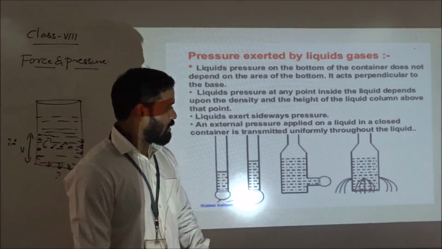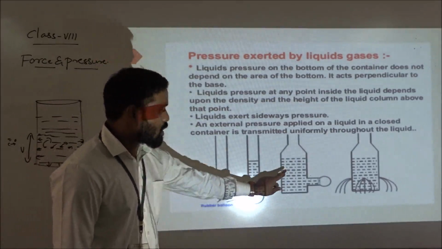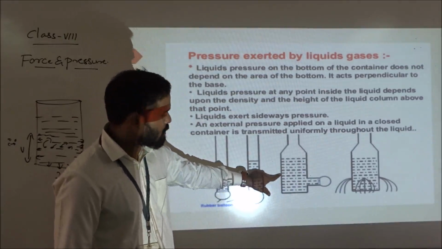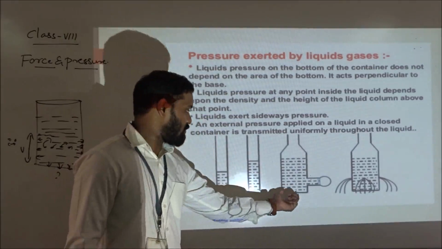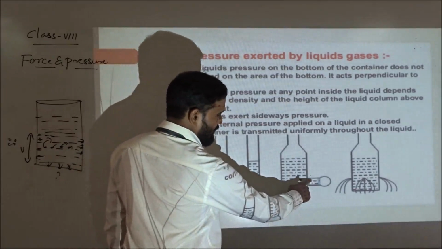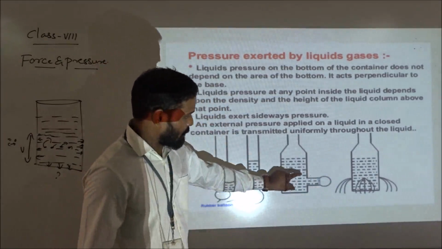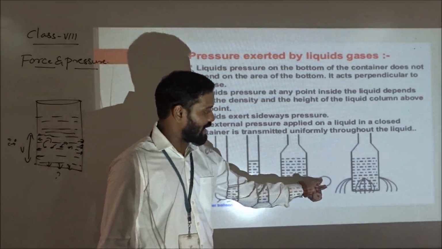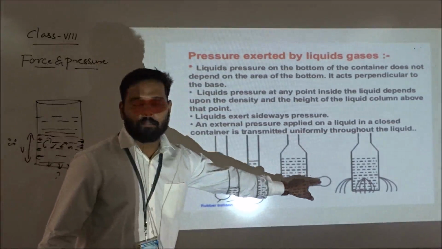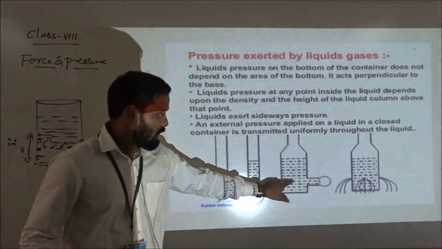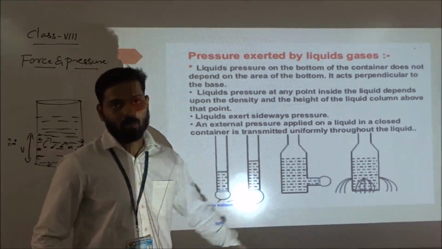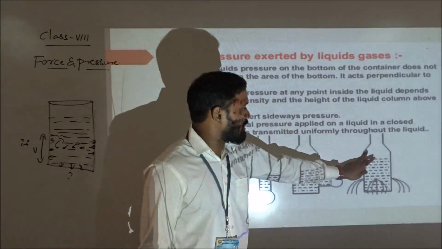And the third case. In the third case you can see, I told you pressure will be exerted in all the corners. In this corner also pressure is exerted, in this one also, in this one also. It becomes more in all the corners. Now you can see in this case the balloon is connected to the side wall. In this case also what will happen? The pressure will be exerted, but not as much as the lower one. If you connect it at the downside, more pressure will be there compared to this one. Okay.